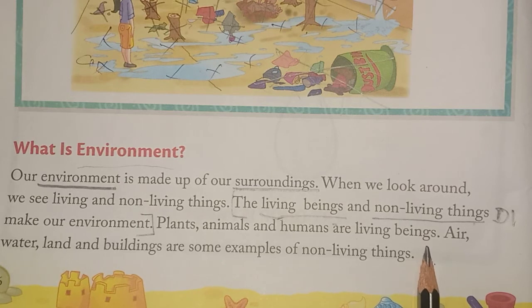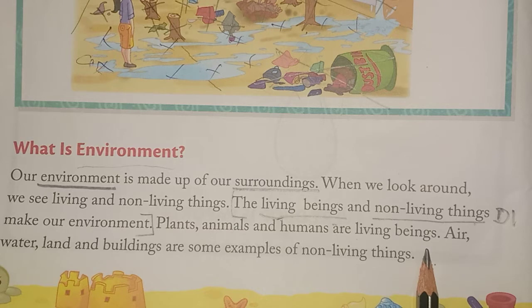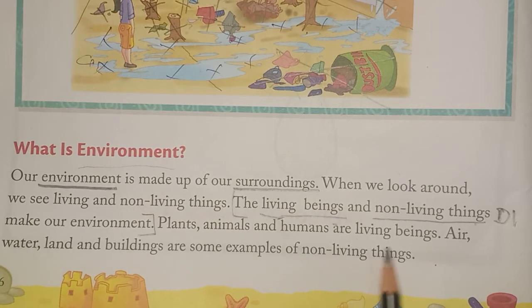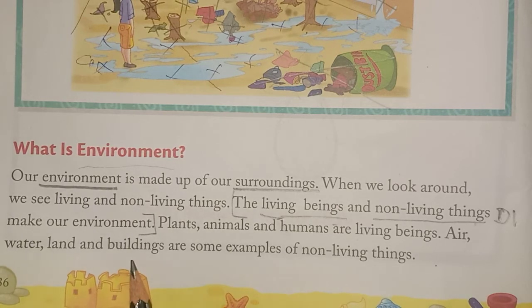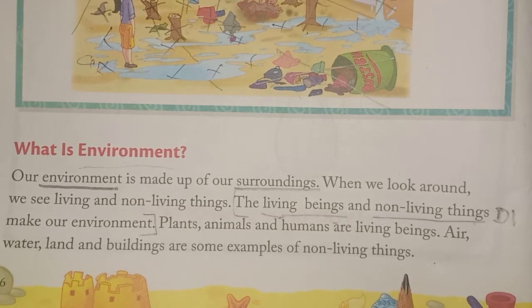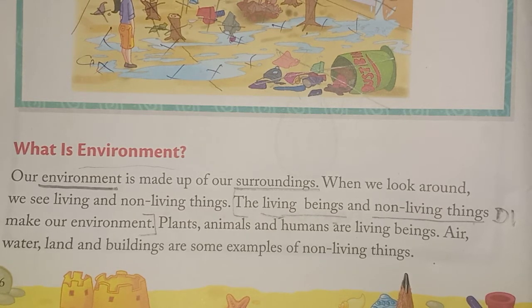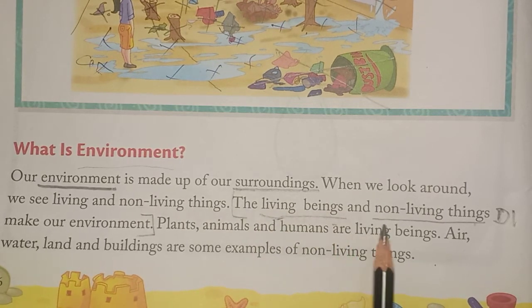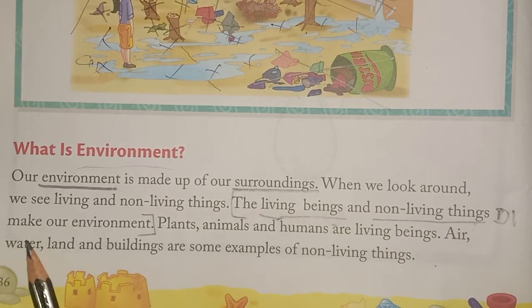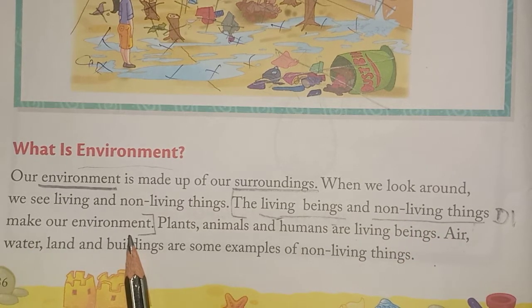Plants, animals, and humans are living beings. See, around us we see plants, many animals like, as I told you, dog, cat, cow, etc. And humans are living beings. Air, water, land and buildings are some examples of non-living things. So that makes our environment. I will repeat once again. The living beings and non-living things make our environment.